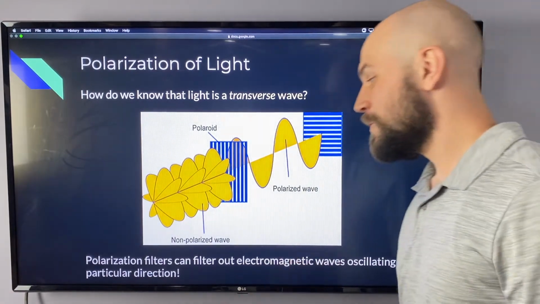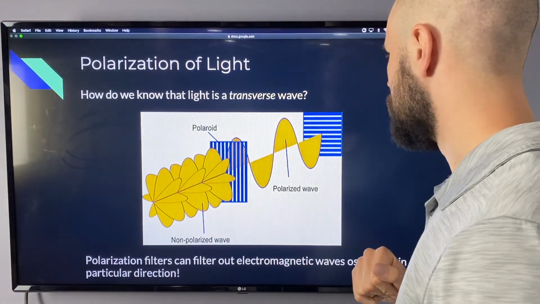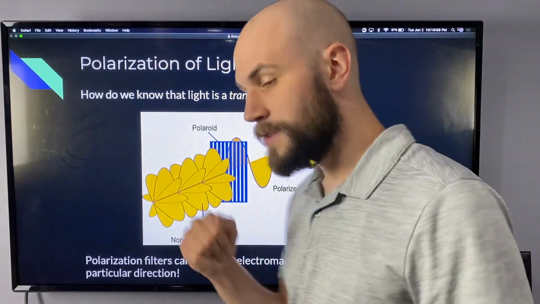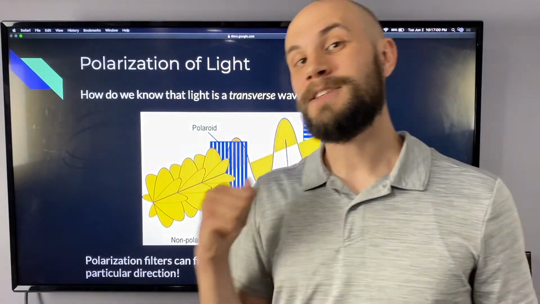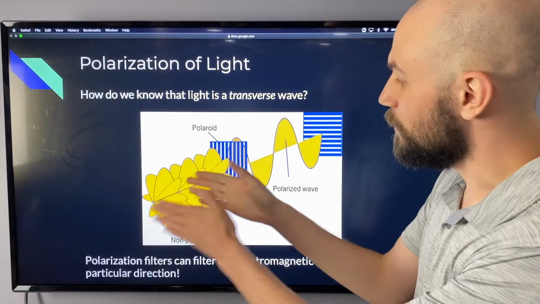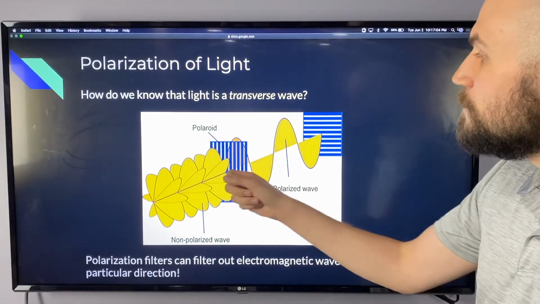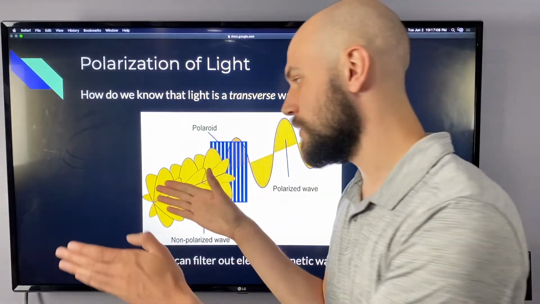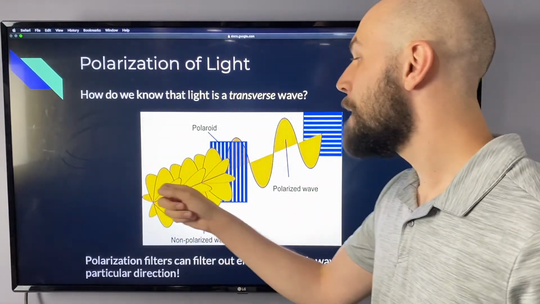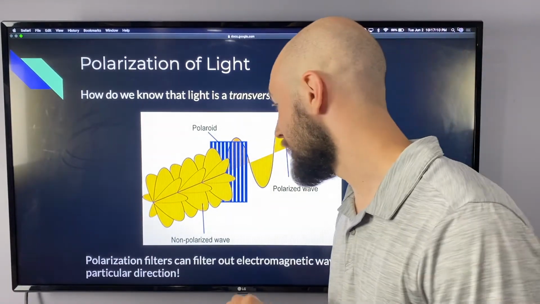So what does this have to do with our everyday life, polarization? Well, this proves that light is a transverse wave because a longitudinal wave would be able to pass through both filters no problem, because longitudinal waves oscillate parallel to the direction of wave propagation.